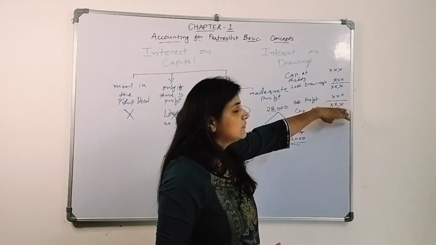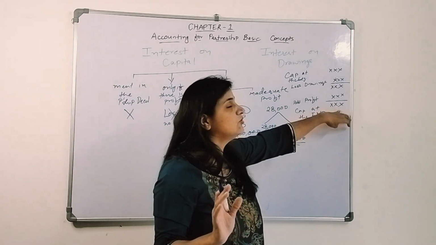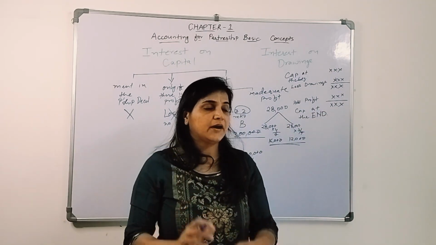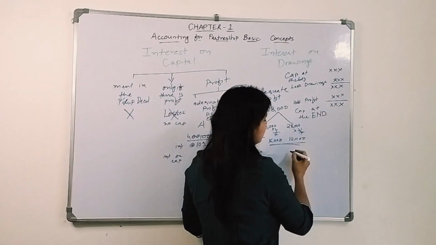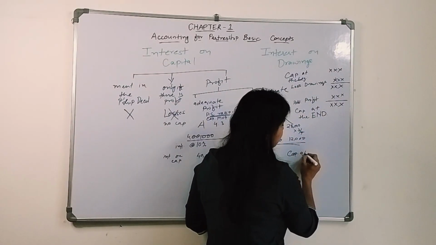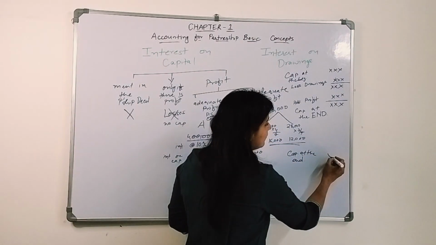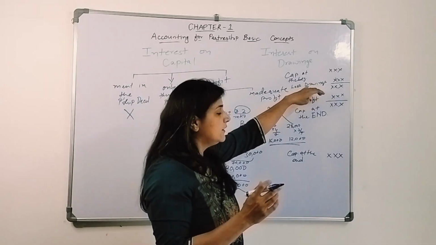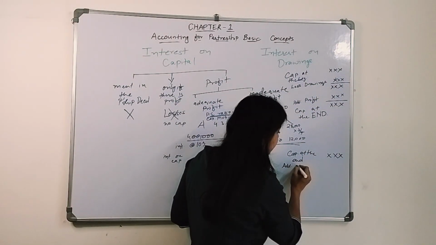Now in certain cases, you will be given the capital at the end of the year, and you are supposed to calculate the interest that you have to give to the partners. What you need to do? You need to reverse it. You need to first write the capital at the end, you know that amount. If they have withdrawn a certain amount, you deduct it normally, but in this case you have to add the drawings to get the capital at the beginning.